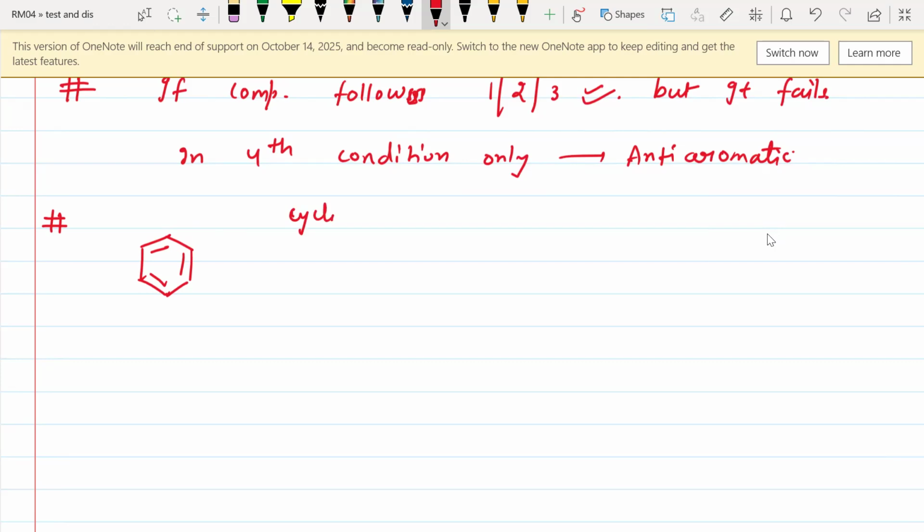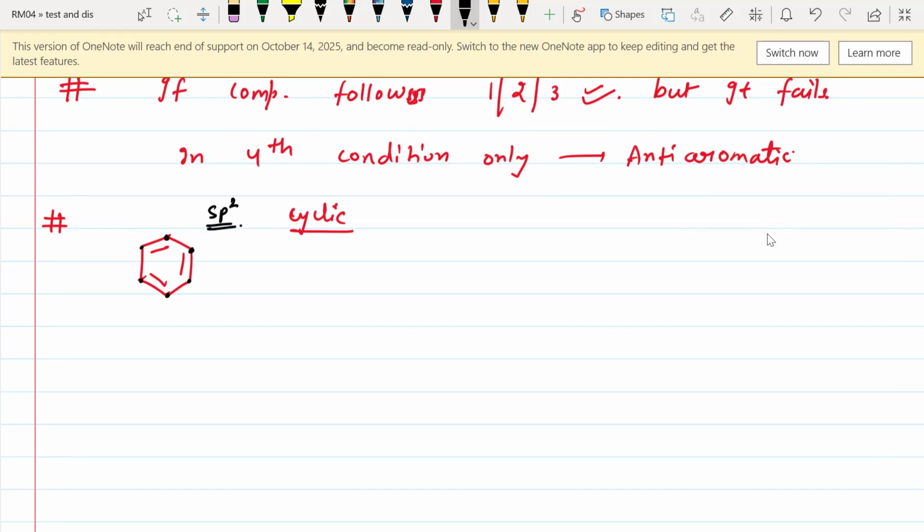Number two, it is planar. In this benzene ring, all the carbon atoms, 1, 2, 3, 4, 5, 6, are sp2 hybridized, and if they are sp2 hybridized, they are planar. If a carbon atom is either sp or sp2 hybridized, it will always be planar.